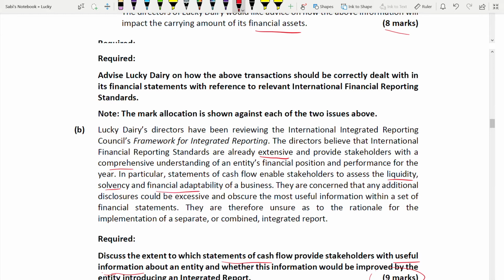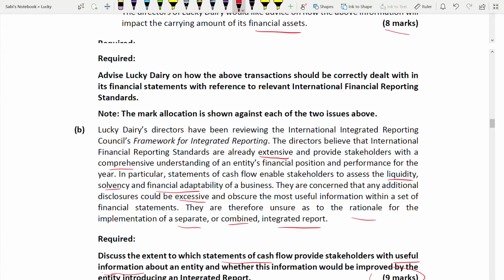They are concerned that any additional disclosure could be excessive and the most useful information might be hidden. They are therefore unsure as to the rationale for the implementation of a separate or combined integrated reporting. That's why they think that it's not rational. They're very unsure whether a separate or a combined integrated reporting should be implemented or not.